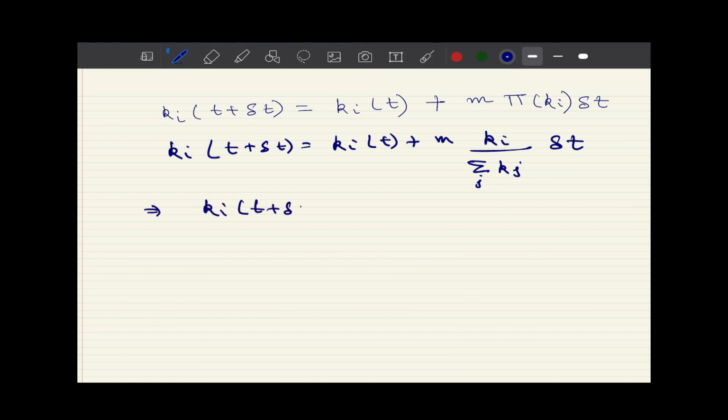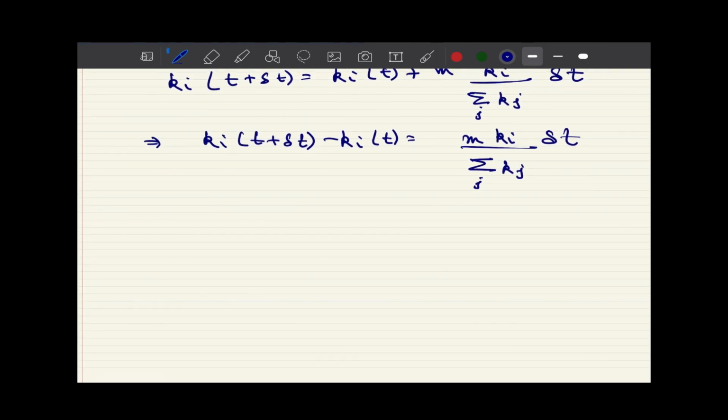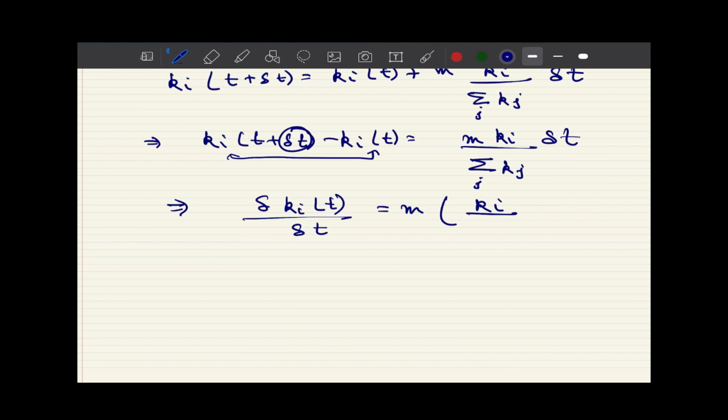We can also write this as k_i(t plus delta t) minus k_i(t) equal to m times k_i divided by the summation over j of k_j, times delta t. And if we bring delta t here, we can write this as the incremental change in k over a time step of delta t. Hence, this can be written as del k_i(t) upon delta t equal to m times k_i divided by the summation of k_j. And now let us look at this. We know that if there are m edges present in a particular network, the total degree would be 2 times m.